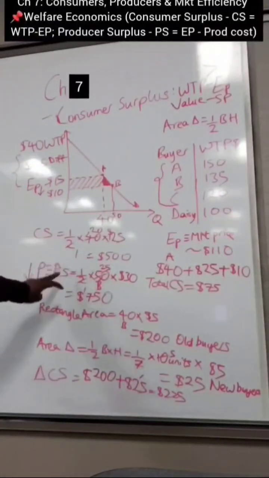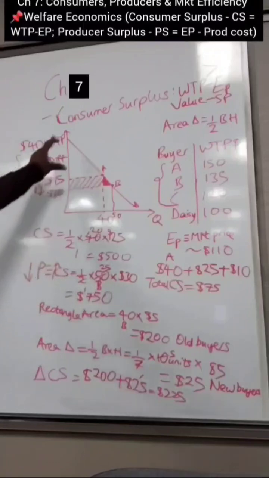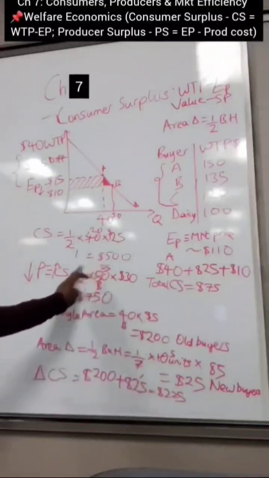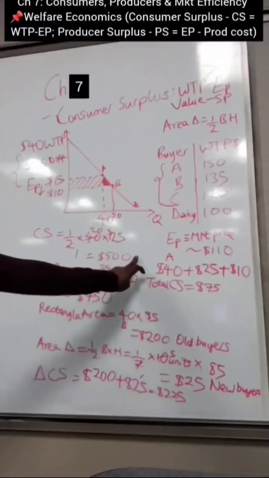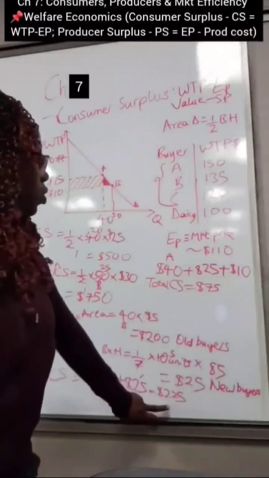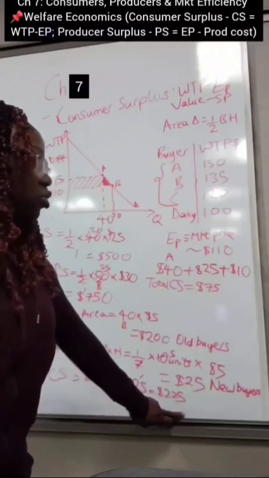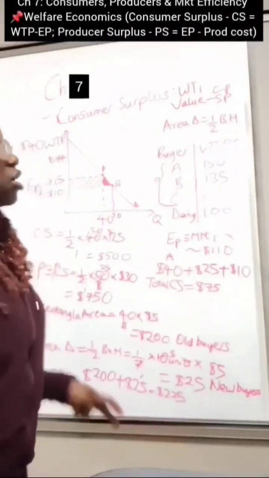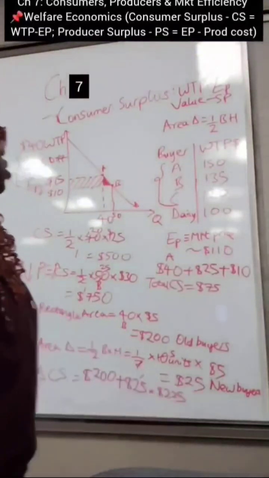And if you notice, when we calculated the increase in consumer surplus using the whole triangle, there's an extra $25 missing, right? It's meant to be $250 when you calculate the difference between the old consumer surplus and the new consumer surplus. But $225 is gained due to the buyers buying more, including old buyers and new buyers buying more quantity of the good as a result of the price drop. The remaining $25 is absorbed in the market, right? Which is what the company benefits.